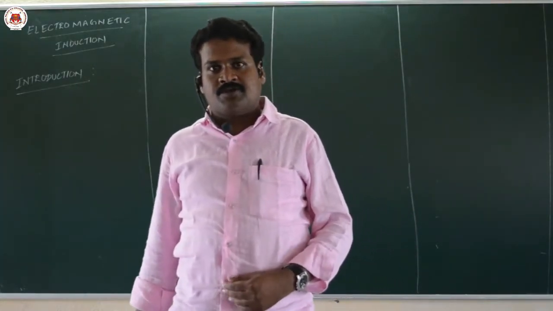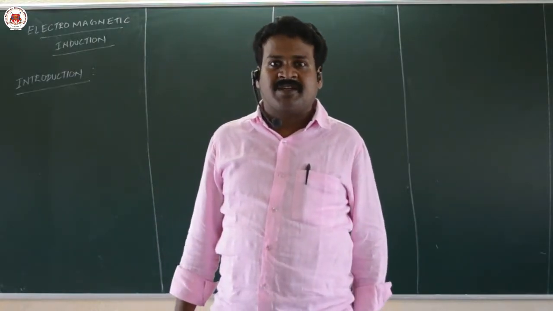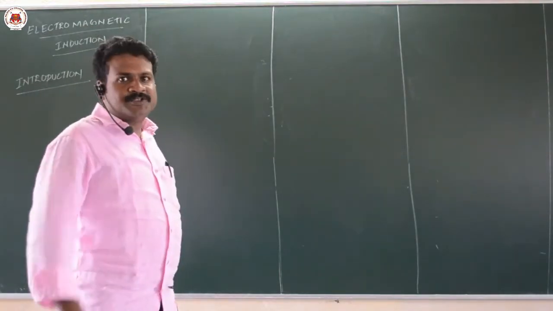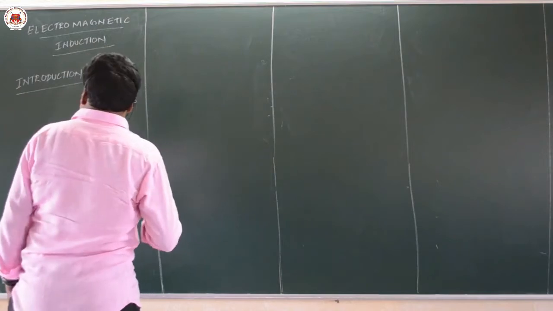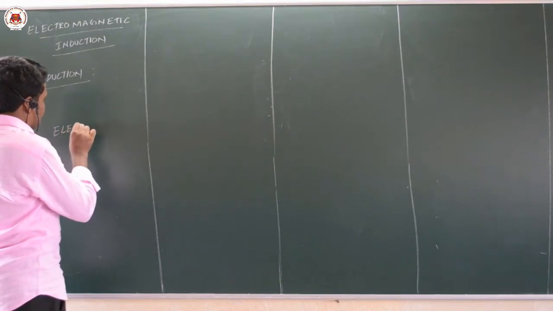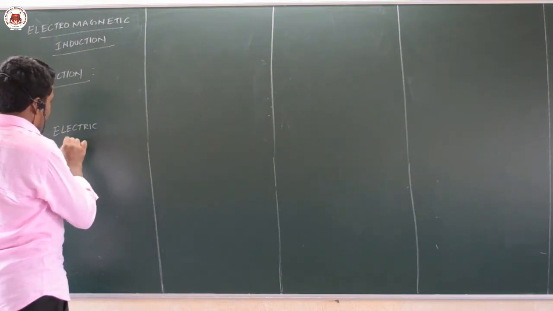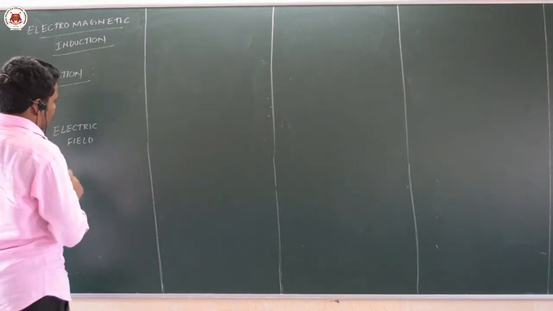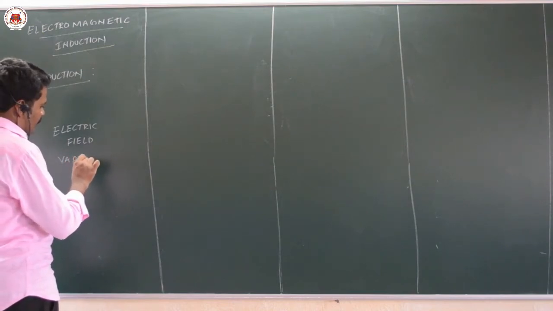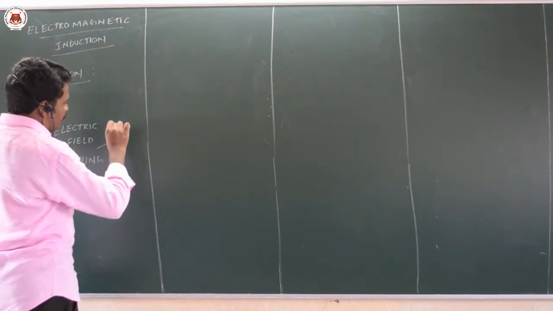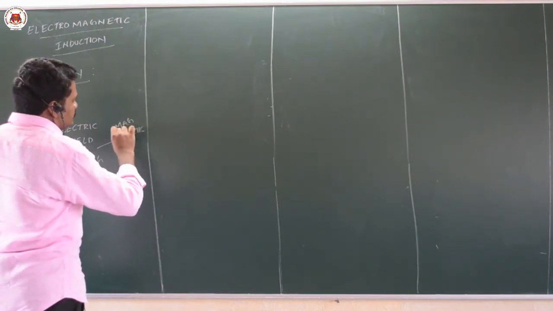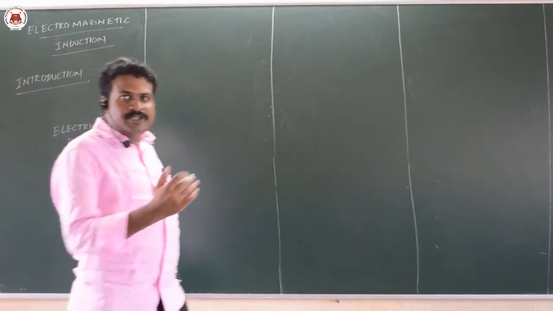Today we are starting a new chapter called electromagnetic induction. In the last chapters you have studied that a time variation of electric field, if you are varying it with time, gives a magnetic field. You may think how electric field variation gives magnetic field.